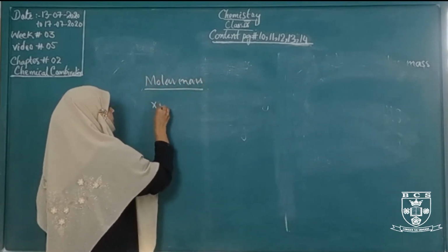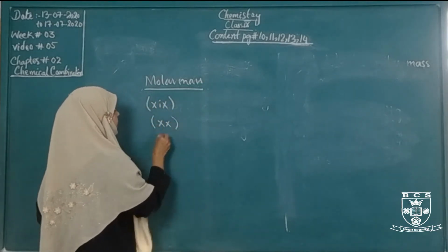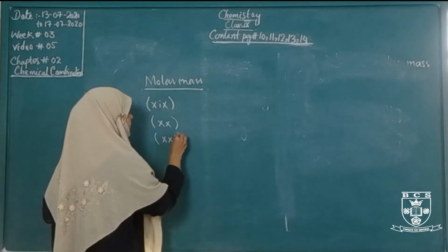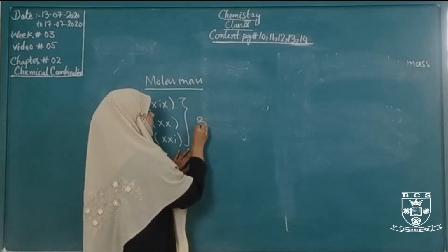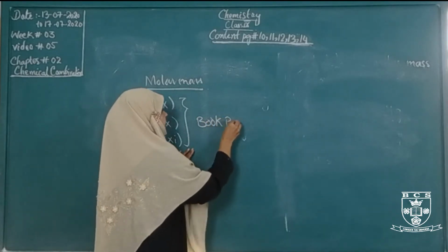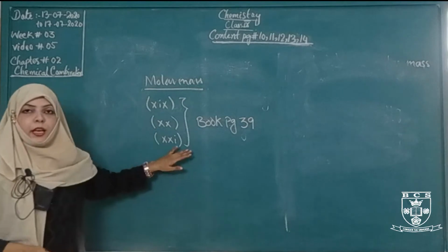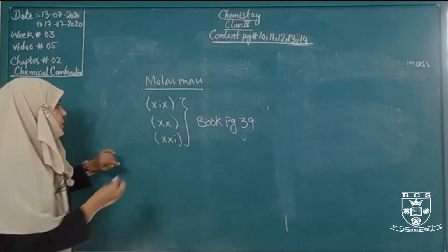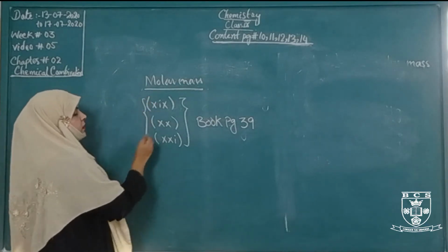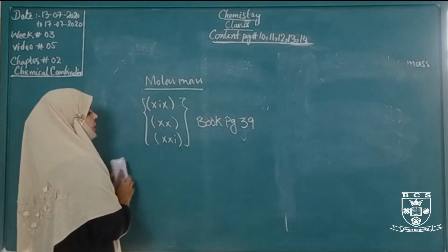Question number 19, 20 and 21. You will solve these questions from book page number 39, which are related to molar mass, formula mass, molecular mass. You have to solve them yourself. This is your diary. You have to note this diary.